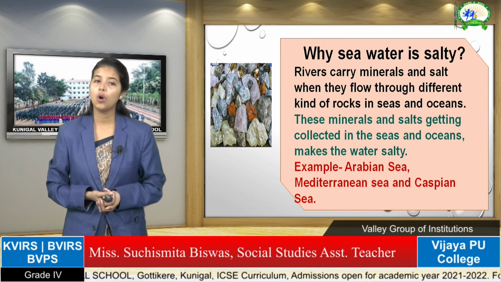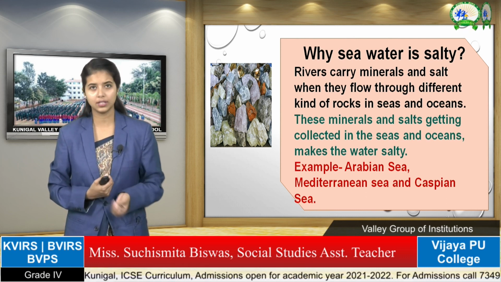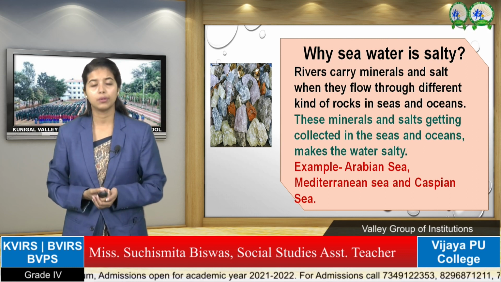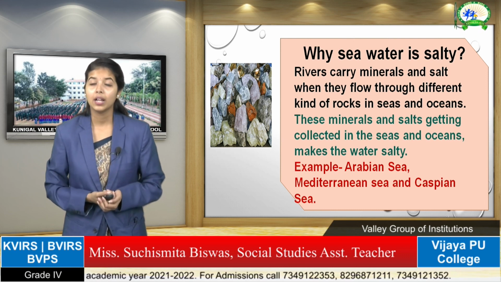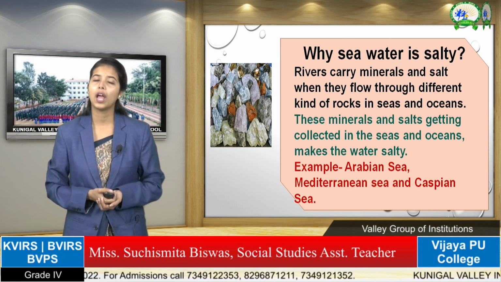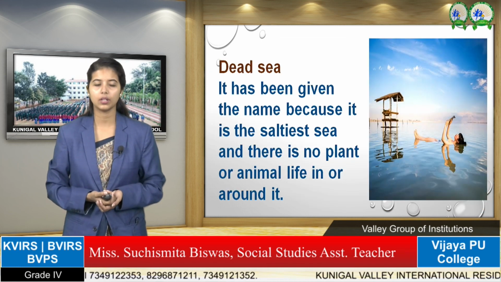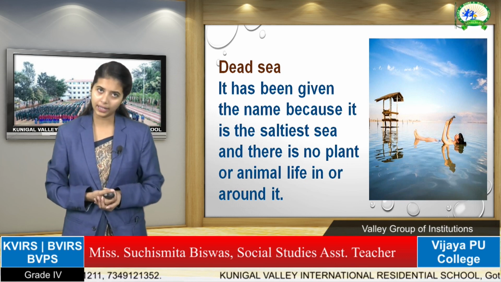So now you get to know why the ocean water and the sea water taste salty, meaning they have some salt, because when the rivers come down from the mountain and the hill, they carry forward some kind of minerals and salt along with them and deposit it in the ocean. And one example of the saltiest sea is the Dead Sea.